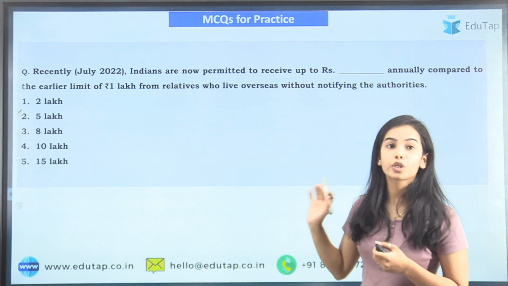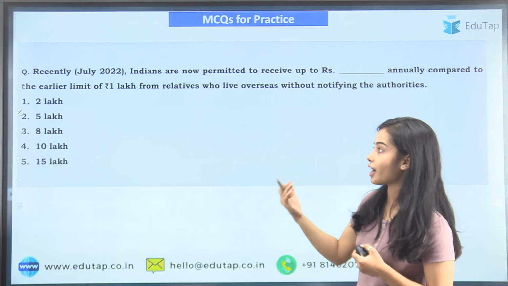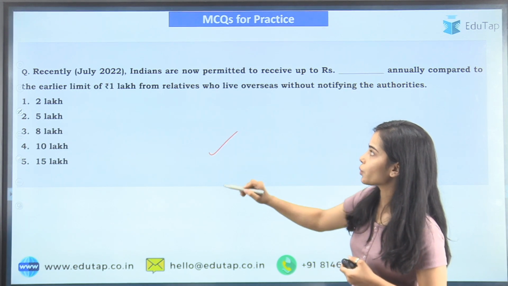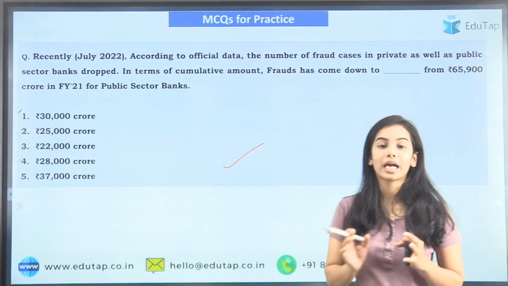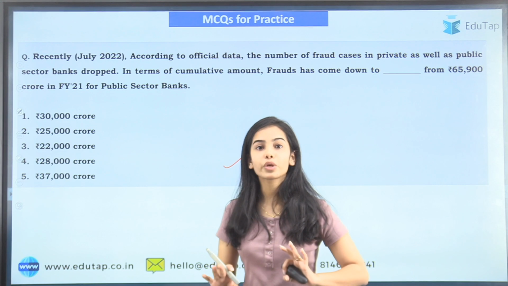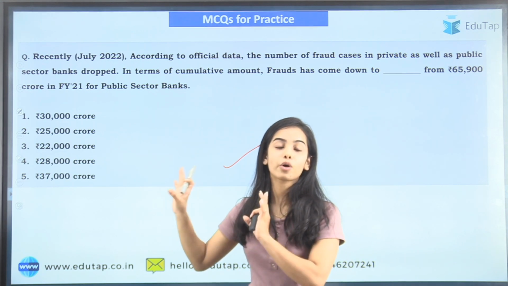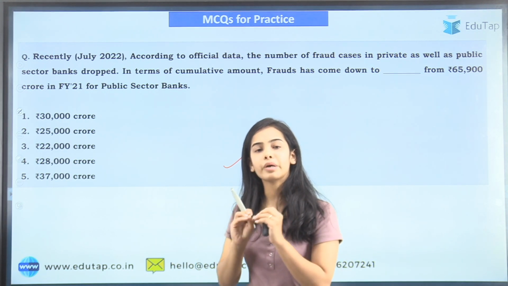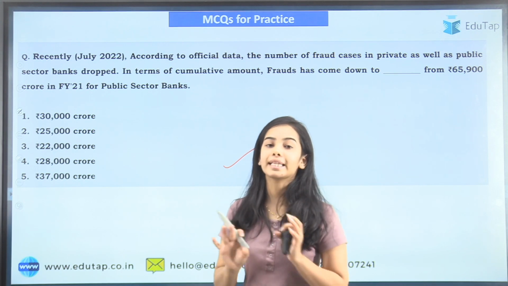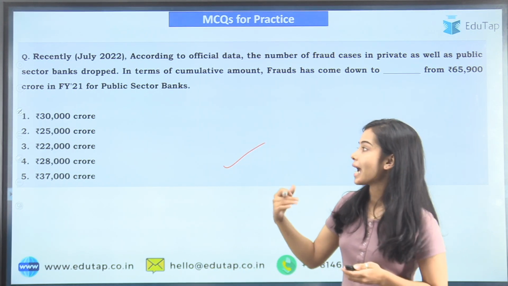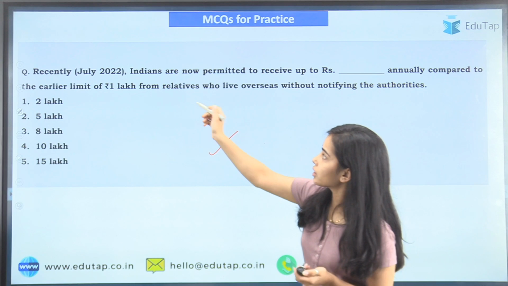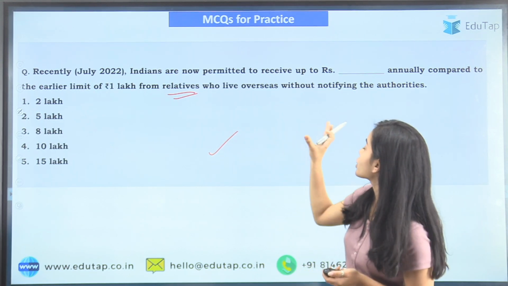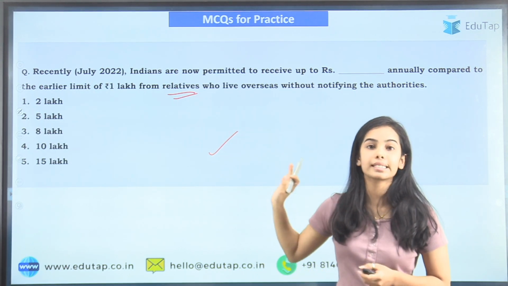So these are the questions that you have to answer now. This is the first question and this is the second question that you have to answer. Very easy questions now. I have shown you the data of the bank frauds, that is the only data that you have to remember, and that's it in the bank fraud cases. And in the money case, this is the question that is here, and I hope you can easily answer this one.